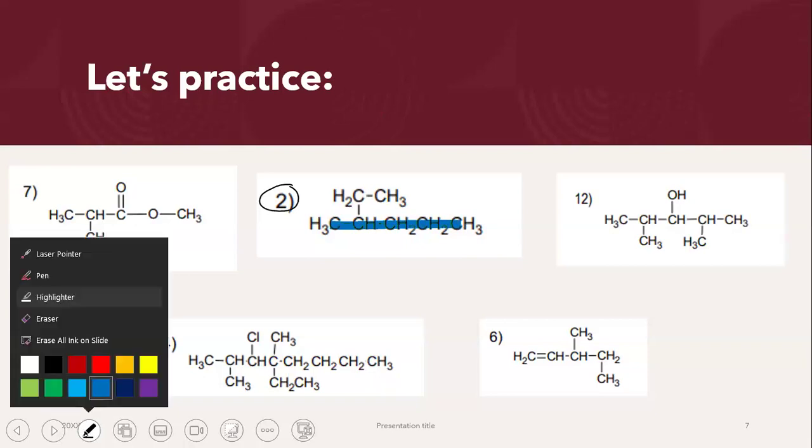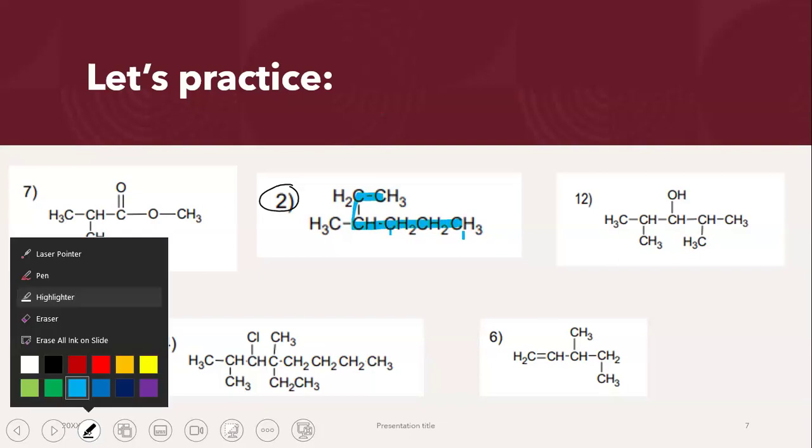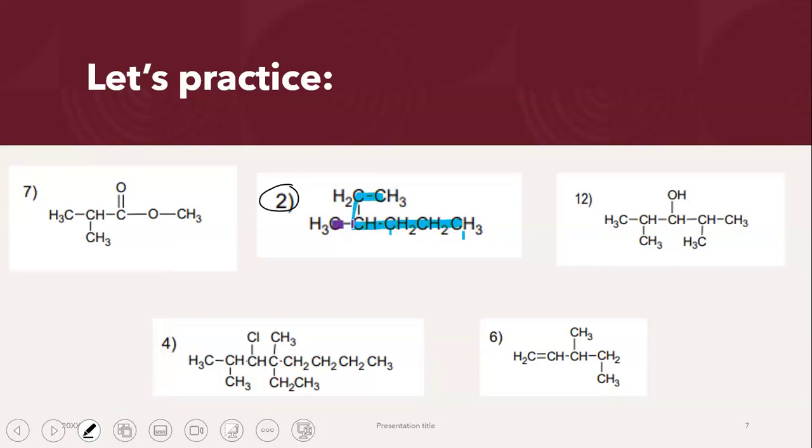Actually, no. This would be the longest continuous carbon atom chain, right? 1, 2, 3, 4, 5, 6. The longest continuous carbon chain I can make has 6. You might be tempted to also draw like this. 1, 2, 3, 4, 5.